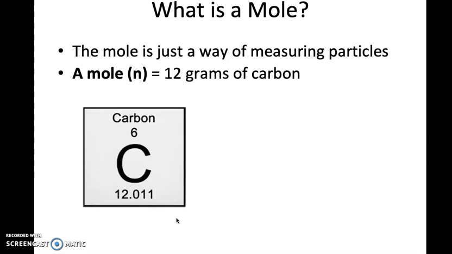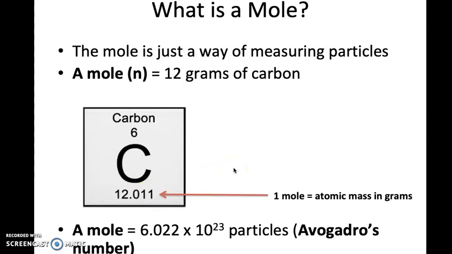Well, if we look at our periodic table, carbon has the atomic number 6, and if we look at this number here, this is our what? You should pause me and answer this question. That's right, that's our atomic mass in grams, right? This is typically in the unit atomic mass units, but when we talk about the mole, a mole is essentially the atomic mass in grams. So a mole is actually 12.011 grams of carbon, okay?